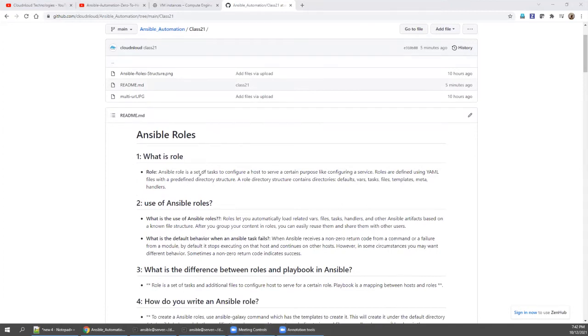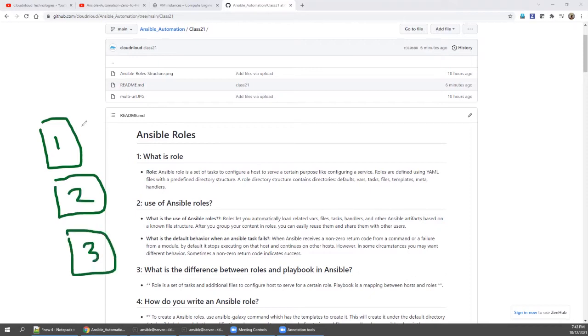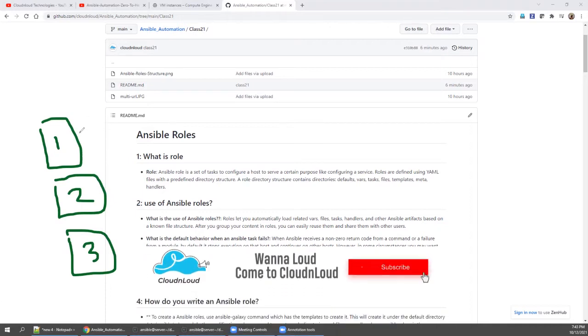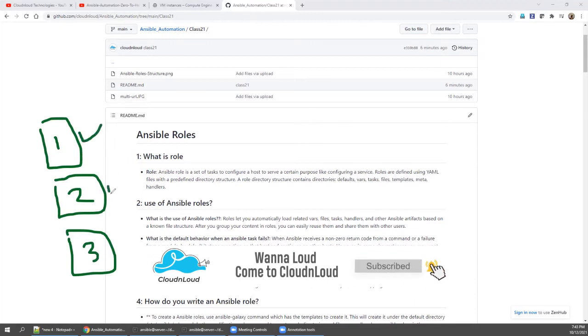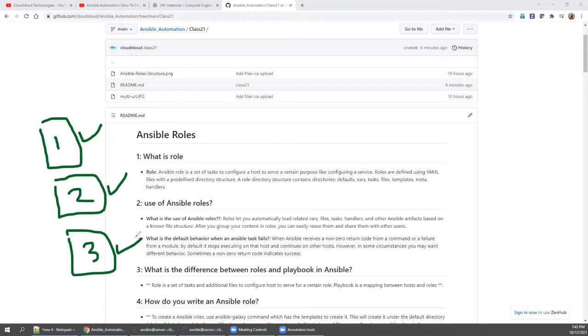We have seen many playbooks with many conditions and many flavors till now. Almost 20 classes completed. If I want to do one task, task 1, and again a similar task, task 2, and again task 3, then in one playbook I need to create play 1 or task 1, play 2 or task 2, play 3 or task 3. So the playbook will contain 3 plays.